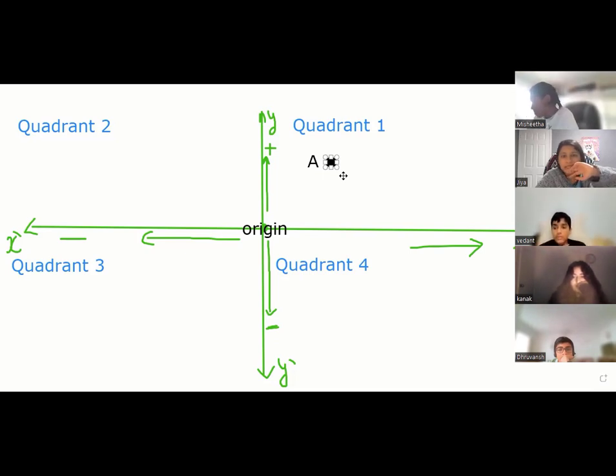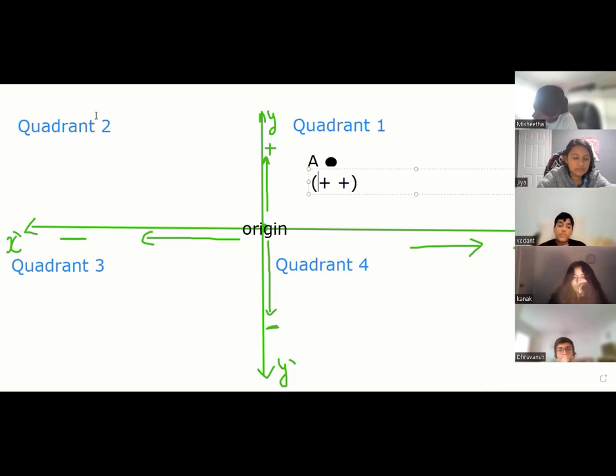It's plus. The first coordinate is x, so it's going positive toward the x-axis and positive towards the y-axis. So it will be both positive. Correct, everybody? So you can say it is plus and plus. You always write first the x coordinate and then the y coordinate. We'll talk about what a coordinate is and all. So x is plus and y is plus. Agree?